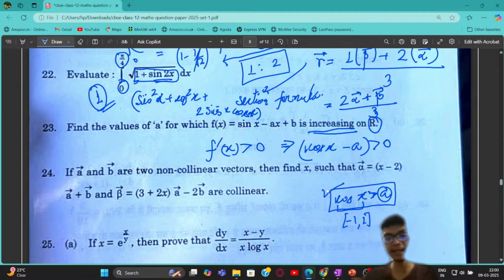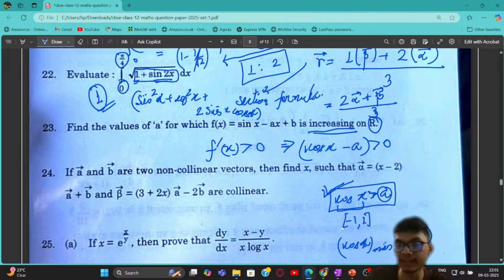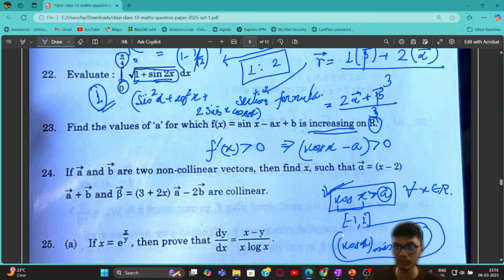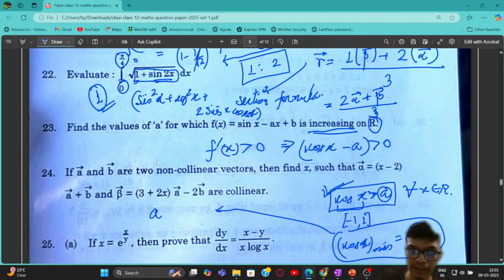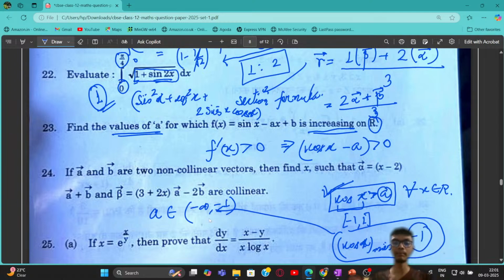So, for all x belonging to R, the minimum value of cos x is equal to minus 1. If our a is less than minus 1, then this inequality is satisfied for all x, because I have to satisfy this relation for all x. So applying this concept, a will lie between minus infinity and minus 1, not included. So it should be less than minus 1.